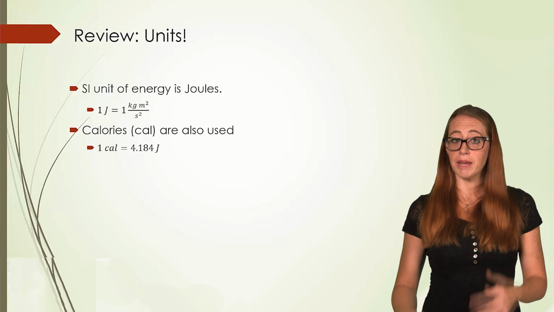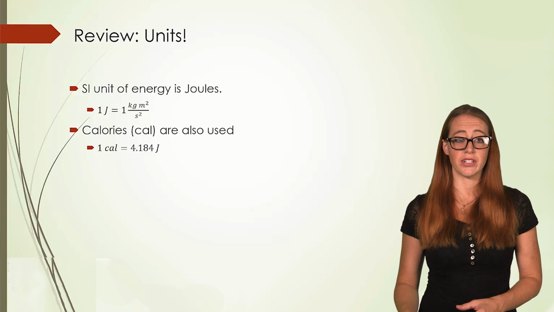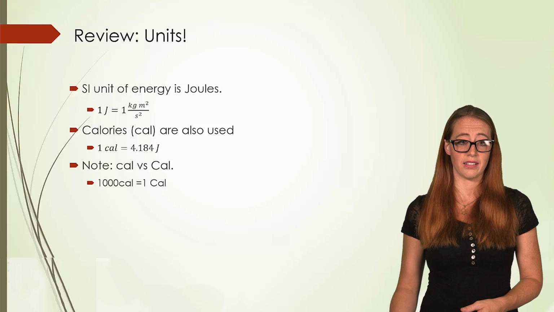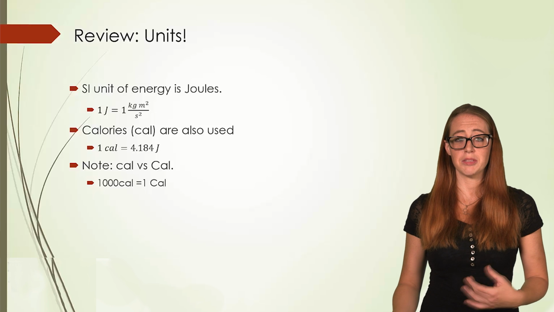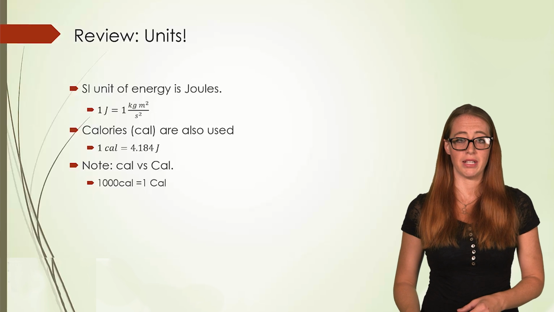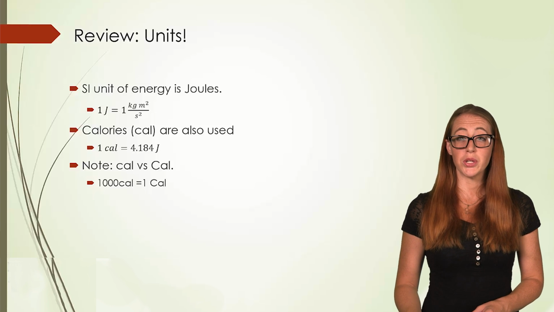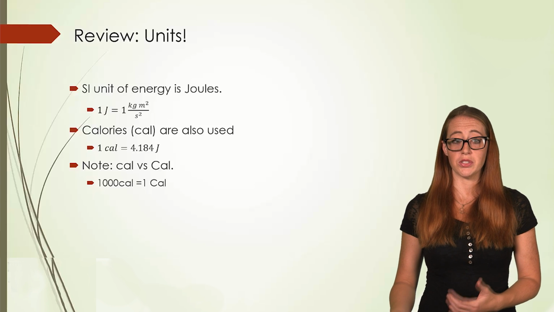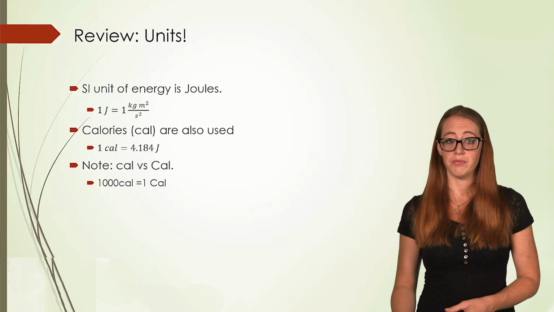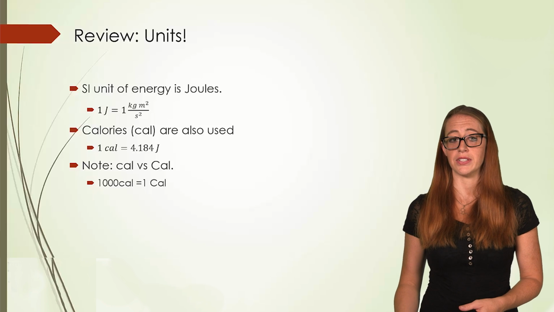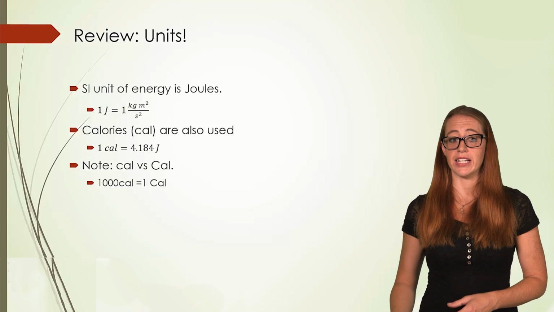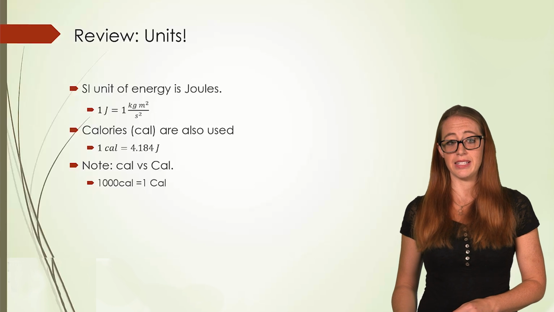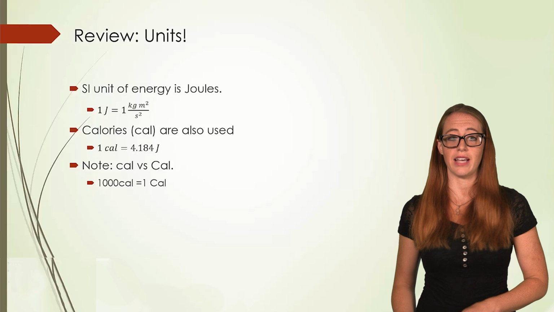Now I want to remind you of something that you may have forgotten, but is very important. And that's little c calories versus big C calories. And this can get especially confusing because of capitalization at the start of sentences. But when you write the unit, if you write the unit with a little c, that is referring to the 4.184 joules calorie. But there's also something called a kilocalorie, and this is what we would think of as dietary calories with a capital C. So 1 capital C calorie is equal to 1,000 little c calories.